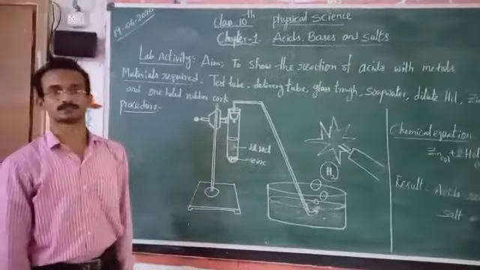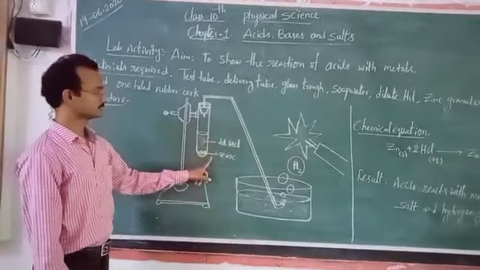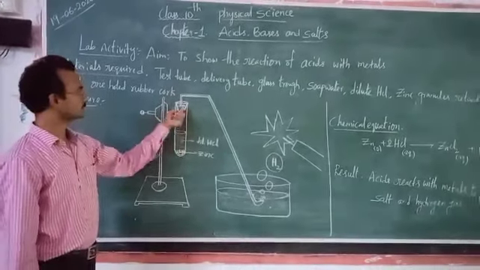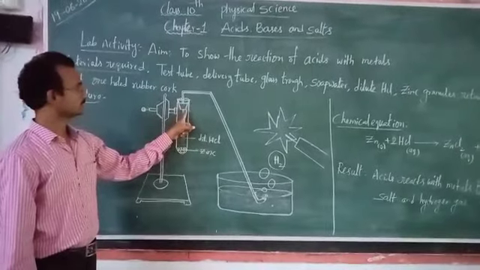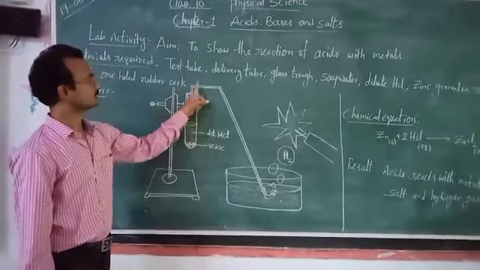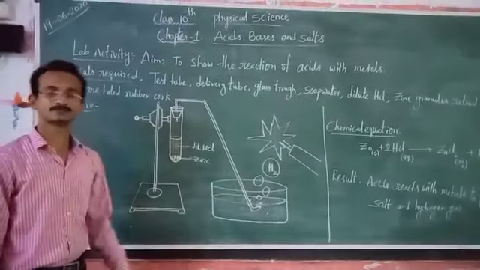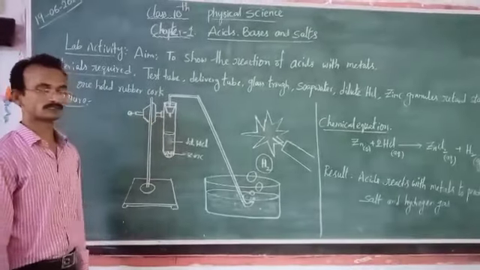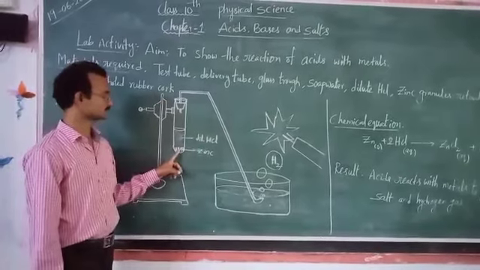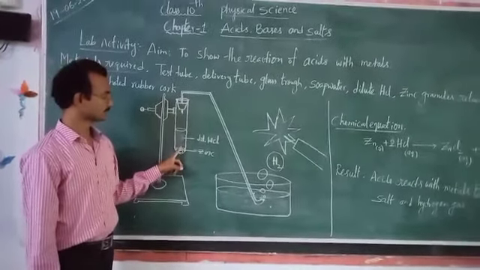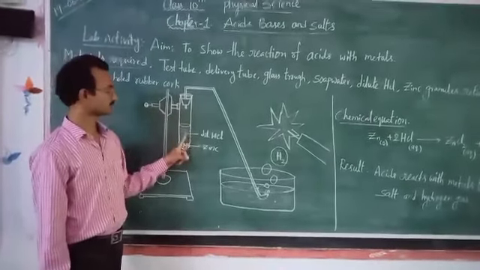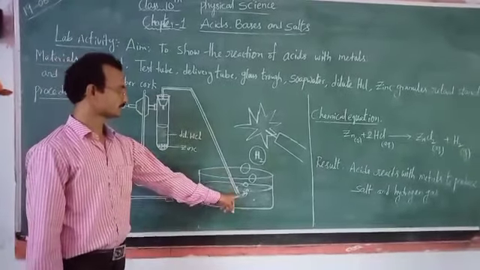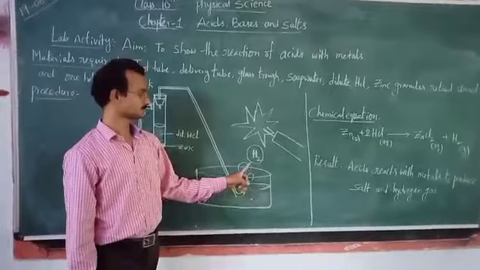And then look for observations. We have added these two things. If anything is formed in the form of gases, to collect it without any escape of gas, we fix one rubber cork at the mouth, and we put one delivery tube to collect the gaseous substance if it evolves. When we observe the test tube, we will observe on the surface of the zinc granules, the zinc pieces, a gas liberation. The gas passes through the delivery tube and forms gas bubbles in the glass trough.